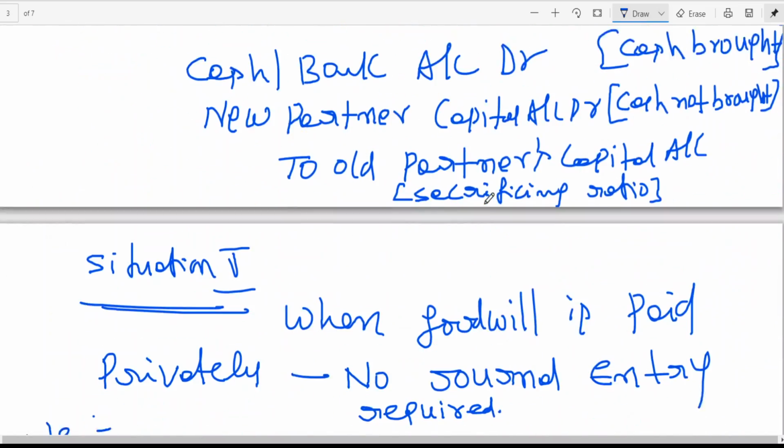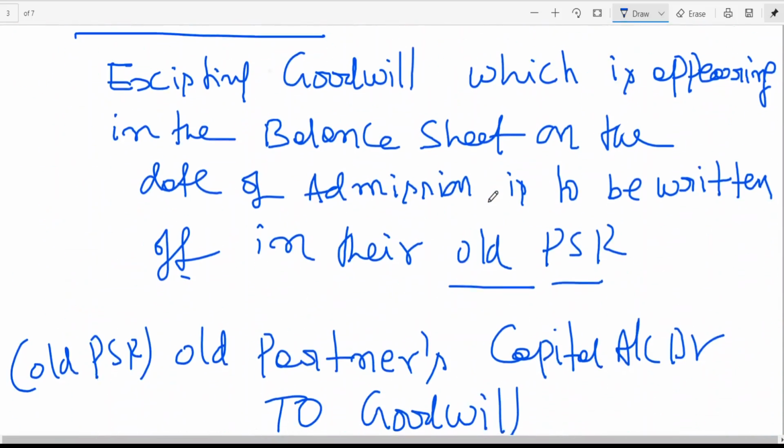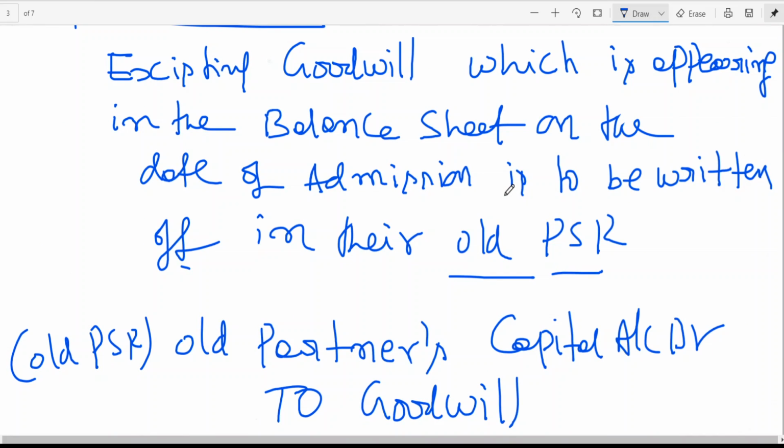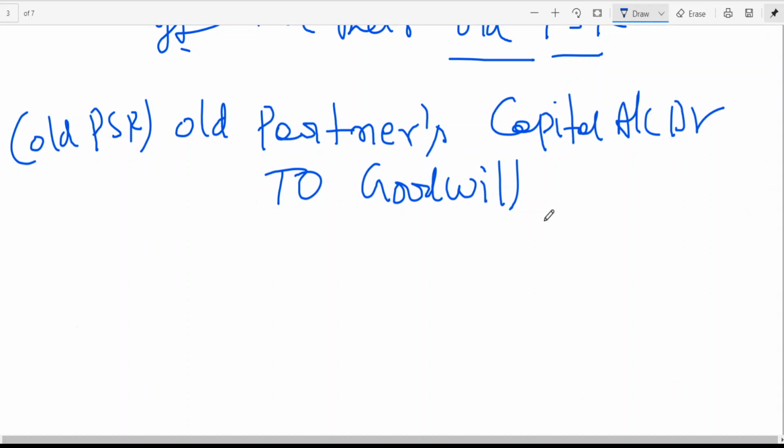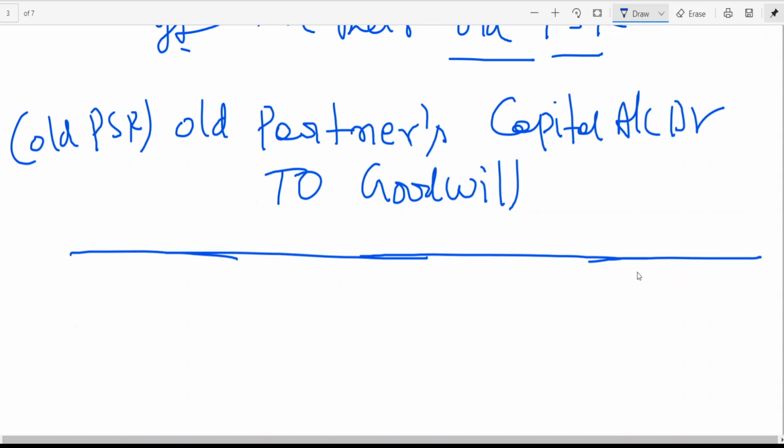Is this clear? So situation 5 is completed. If existing goodwill is appearing in the balance sheet, it is to be written off. Then goodwill will be cancelled. Then the new partner brings his share of goodwill. If he brings it in cash, that is given to the old partners. But before writing that entry, first the existing goodwill is to be cancelled. So I have explained the treatment of goodwill in case of admission of a partner.